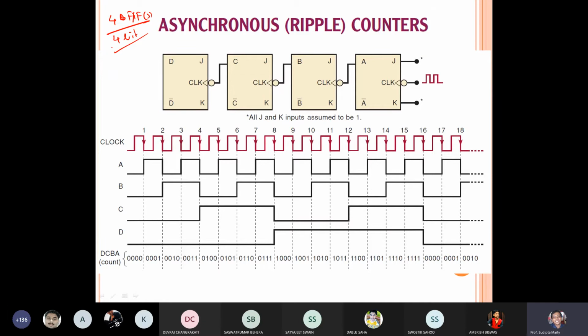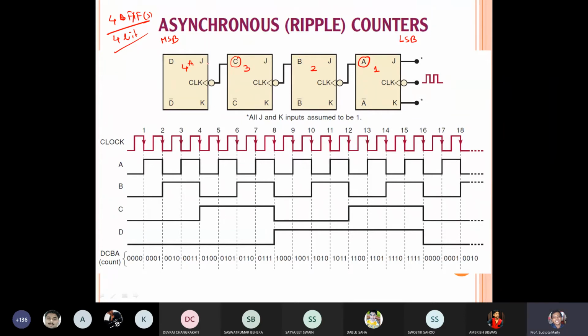Now suppose the connection is given in this way. It is LSB, it is MSB. This is the first flip-flop, this is the second flip-flop, this is the third flip-flop, this is the fourth flip-flop. All are JK flip-flops. The output of the first flip-flop, that is A, is giving the clock input of the second flip-flop. Then the output of the second flip-flop is giving the clock input of the third flip-flop. Then the output of the third flip-flop, that means C, is the clock input of the fourth flip-flop. Is it clear?